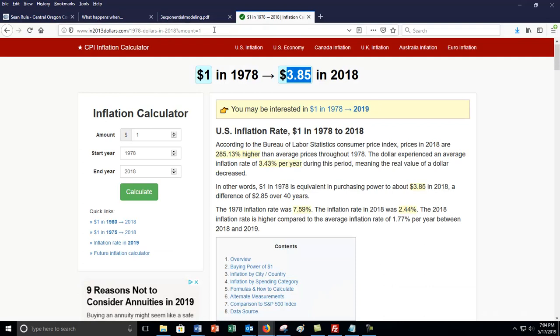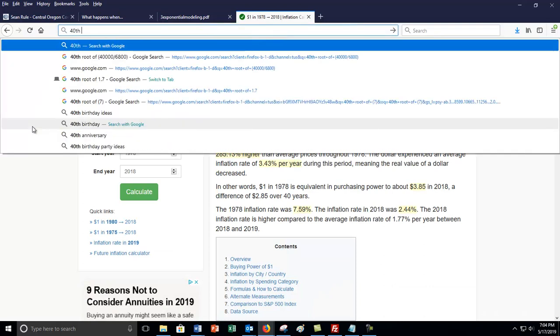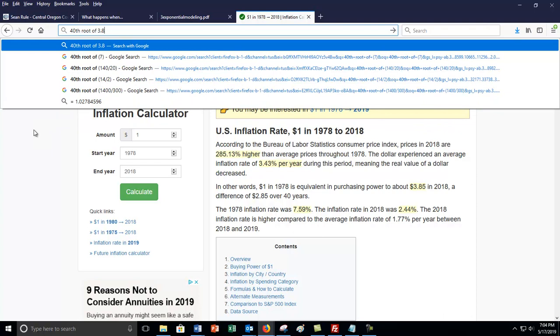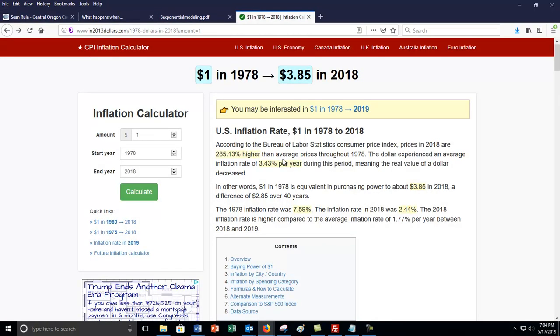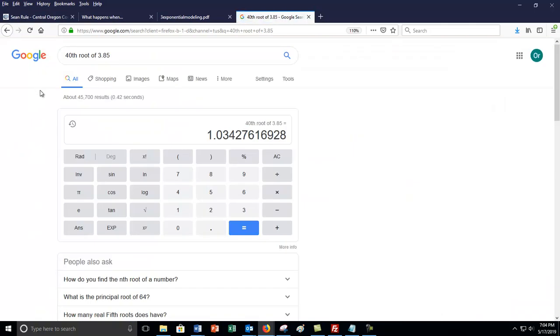There we go. And then we just simply take the 40th root of 3.85, and look what you get. You get 3.43%, which is exactly, if you go back to the last page, what they said it was, 3.43%. So, I mean, there's a couple ways you can do that one. That's why I said you can Google it if you want.